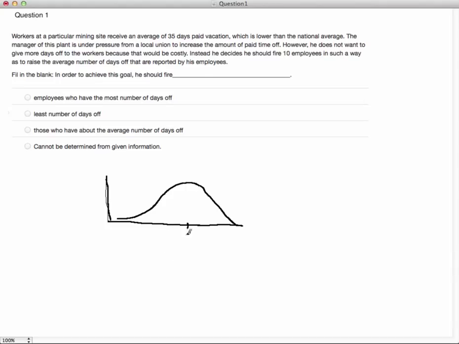Well, notice that if this is the mean right here, the average number of days off, because they're saying our average number of days is 35 right now. So if that's equal to 35, and we want to shift it over to the big side, then what we've got to do is lop off some of the numbers down here. In other words, if we crop off this part, that's going to shift the mean this way, isn't it? If we get rid of some of the lower numbers, it'll move the mean to the larger values, because there will be more larger values and the average will go up.